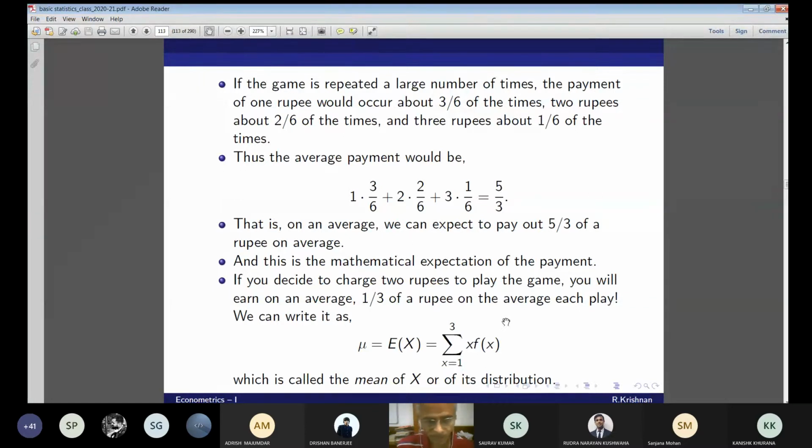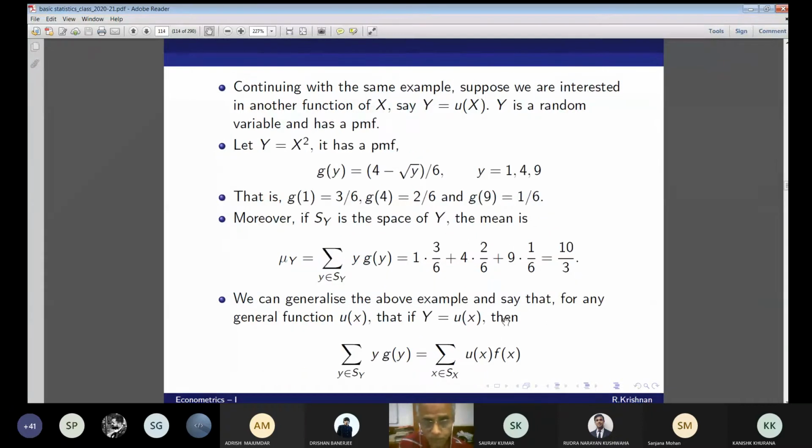Okay, how can we write it? We can write it as mu equal to E[X], which is equal to summation x f(x). That's what we have got as 5 by 3. Now, this is called the mean of X or of its distribution. This is the mean of X, also the mean of its distribution. This also you have to keep in mind.